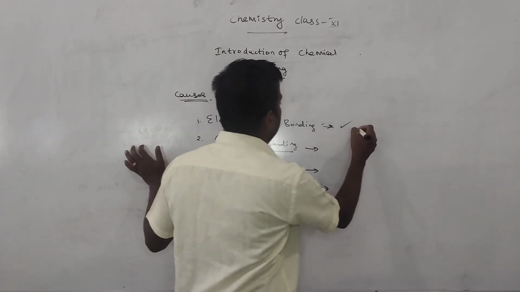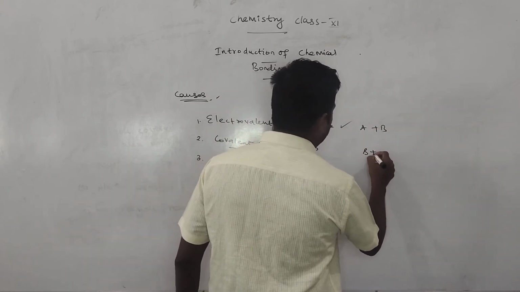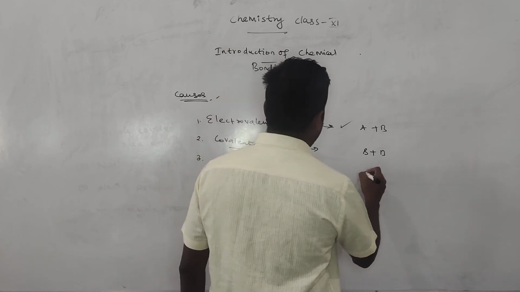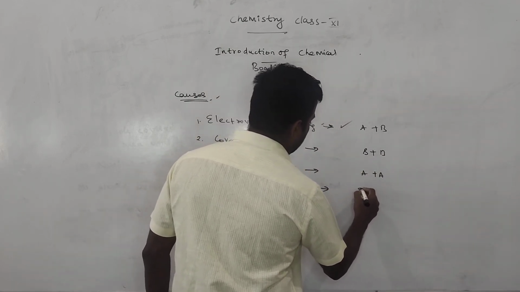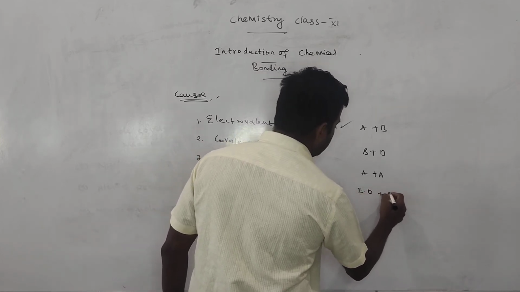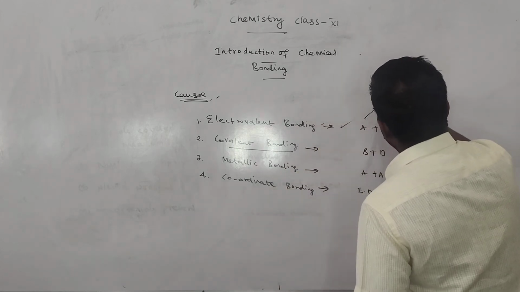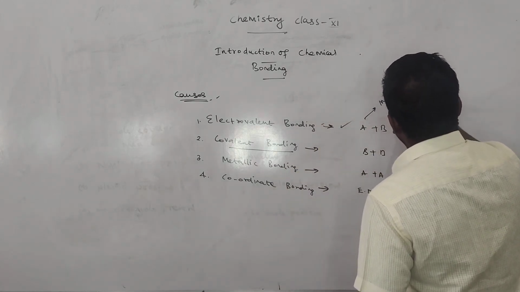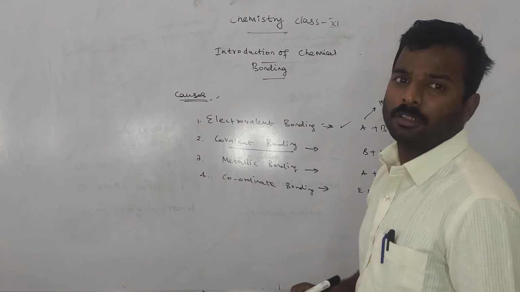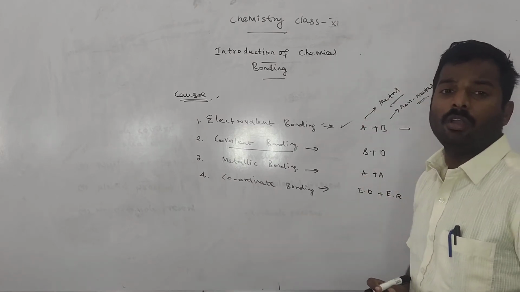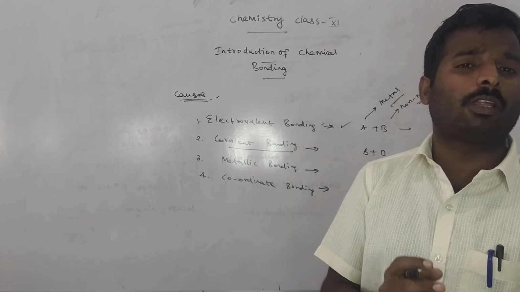Now I am telling about the types: A plus B is chemical bonding, B plus B is covalent bonding, metallic bonding is A plus A, and coordinate bond is electron deficient species plus electron rich species. Here A is a metal and B is a non-metal. The metal is a highly reactive s-block element, and the non-metal is a highly reactive p-block element, such as chlorine, bromine, iodine, etc.